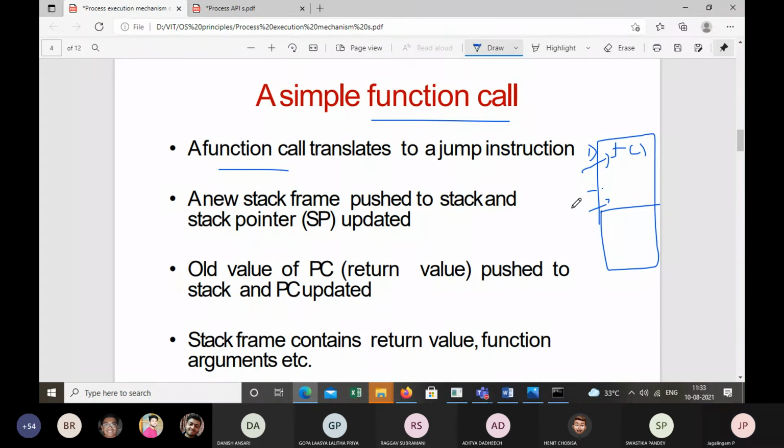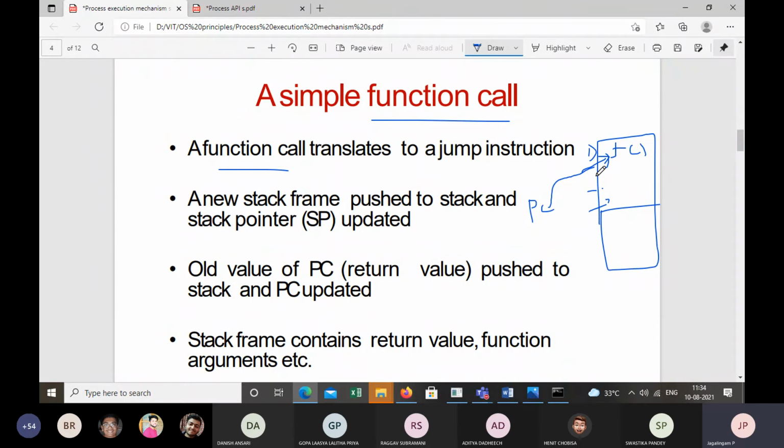Now, initially, you have a program counter. The program counter points to the function call. When the PC is pointing to the function call, what does it mean? When you call the function, what is the next line to be executed?